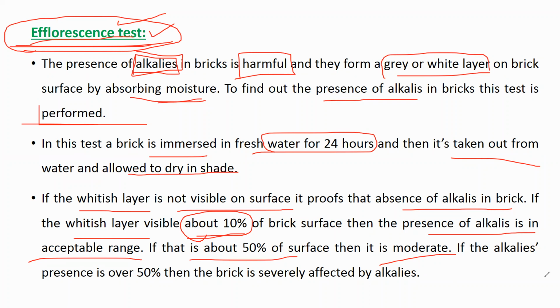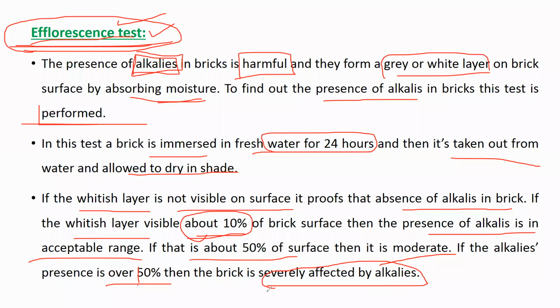If the alkali presence is over 50%, then the brick is severely affected by the alkali. If more than 50% of the surface has white patches, it has been severely affected, so such bricks should not be used.